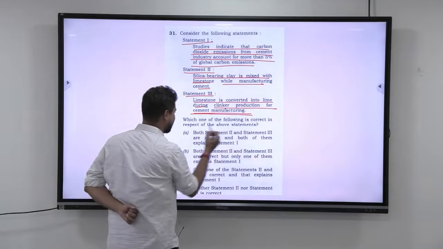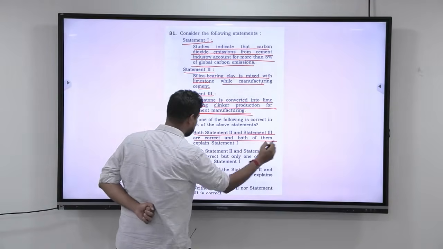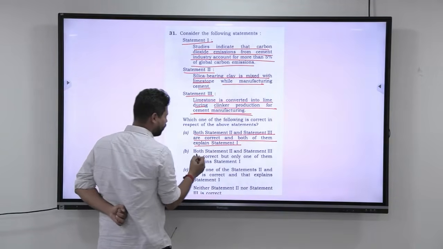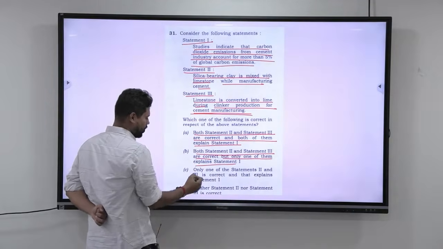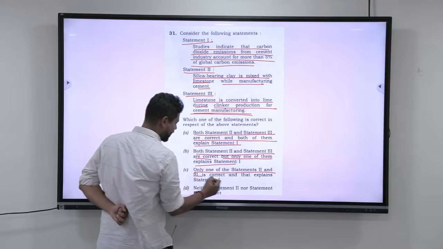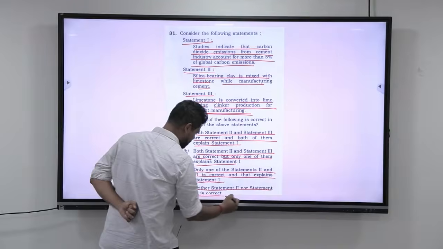Which one of the following is correct in respect of the above statements? Both statement 2 and statement 3 are correct, and both of them explain statement 1. Both statement 2 and statement 3 are correct, but only one of them explains statement 1. Only one of the statements 2 and statement 3 is correct, and that explains statement 1. Neither statement 2 or statement 3 is correct.